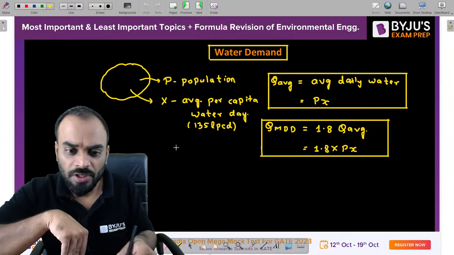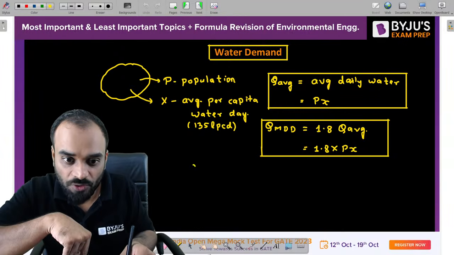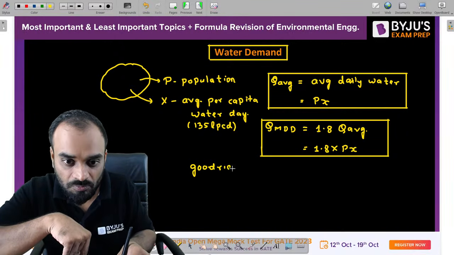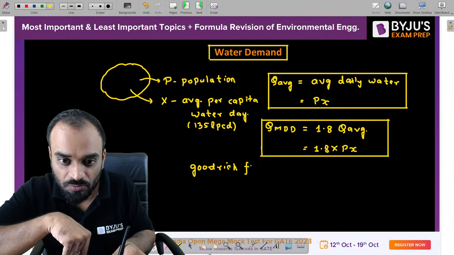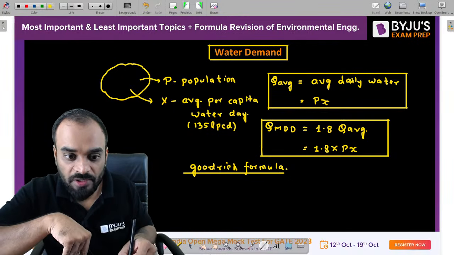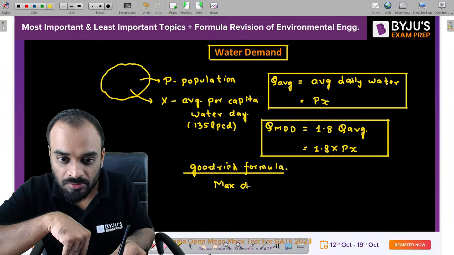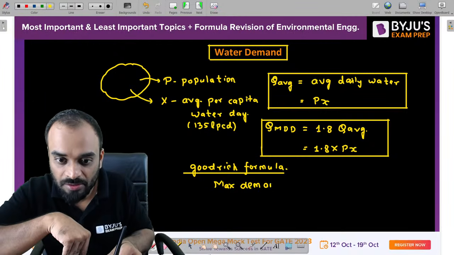Let us suppose we talk about the Goodrich formula. I think you are aware of it. What is the Goodrich formula? The Goodrich formula will give us the ratio of maximum demand upon average demand.